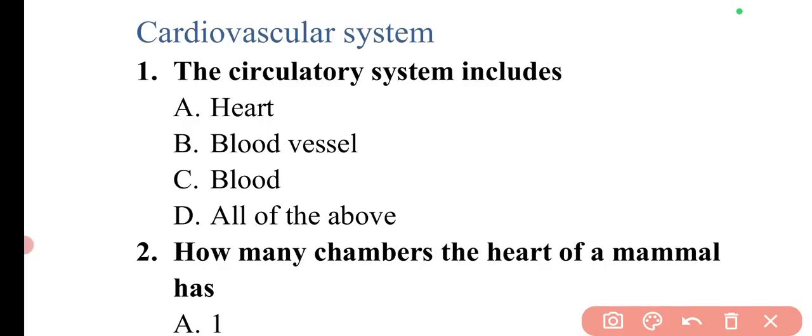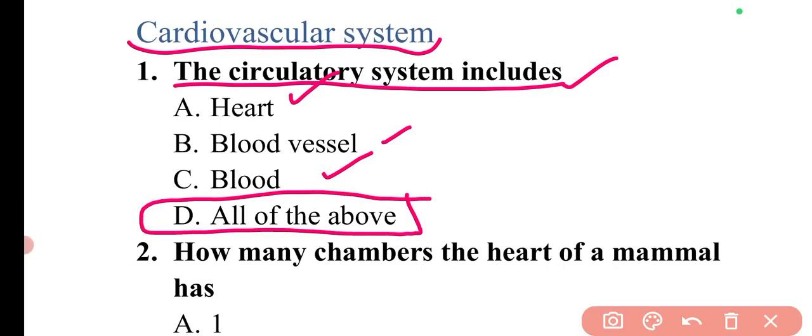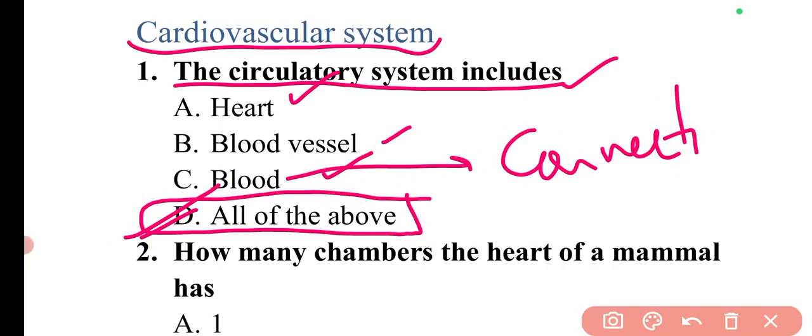The first question is, the circulatory system includes. The cardiovascular system is basically the circulatory system, and it includes the heart, the blood vessels and blood. So these all come under the circulatory system. So here option D is correct. And blood is also a connective tissue. If we talk about blood, it is a connective tissue.